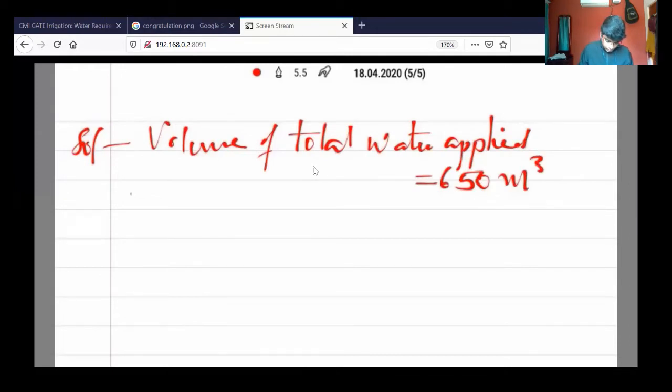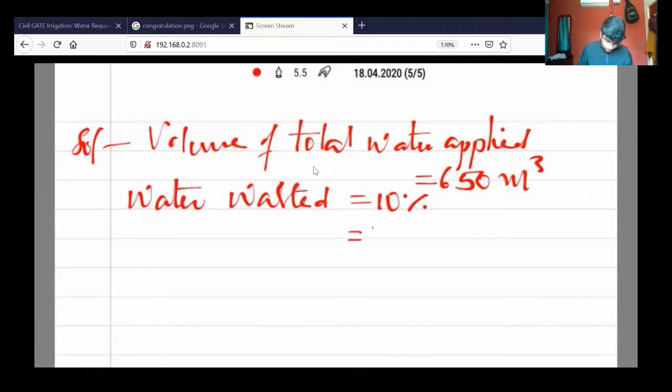And water wasted is 10% in the form of deep percolation. So 10% of 650, how much is it? It is easy to calculate. 65 meter cube.